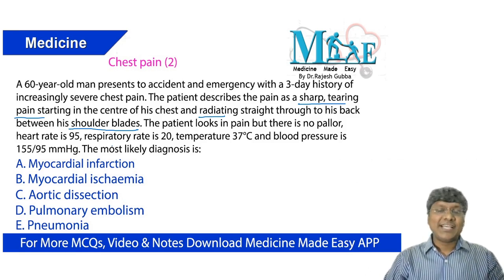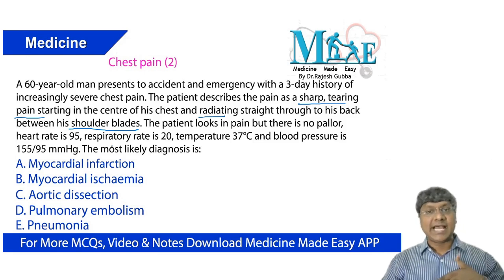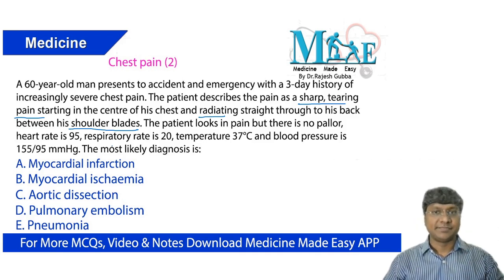The ascending aorta is present in the anterior mediastinum, then the arch of aorta and the descending aorta are present in the remaining parts of your mediastinum. So anatomically, the aorta progresses from the anterior mediastinum to the posterior mediastinum.